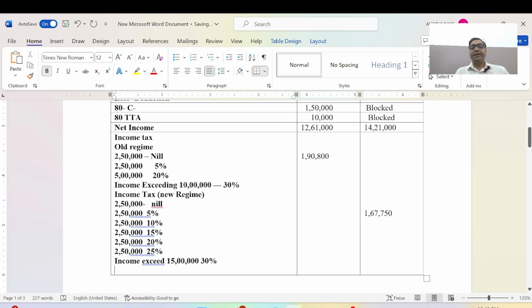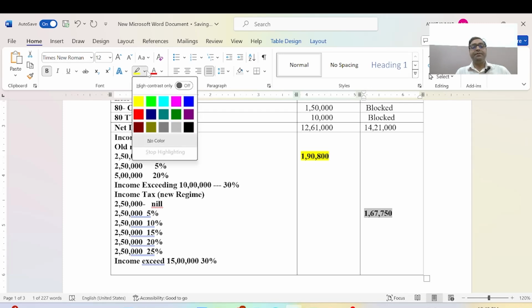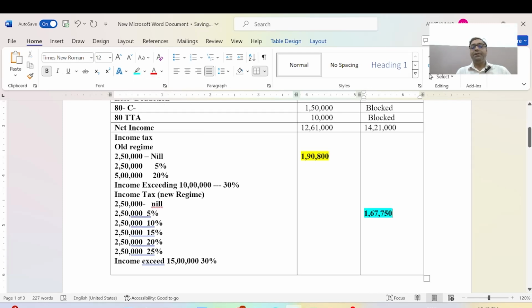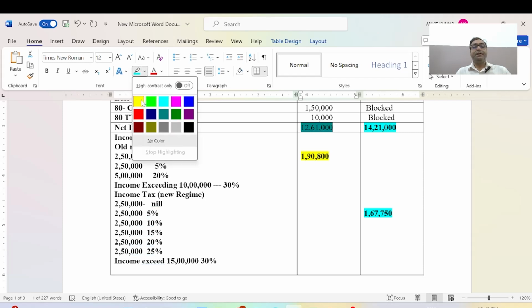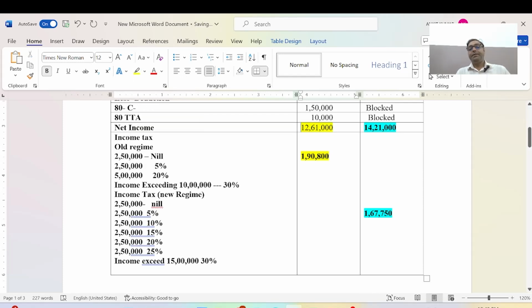The old regime calculations I will mention here, and this amount will be calculated as per the new regime. This is the total taxable amount as per the new regime, and this is the total taxable income as per the old regime.